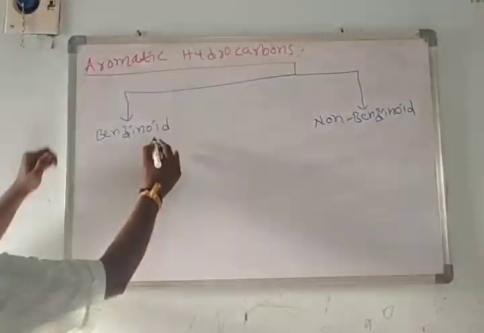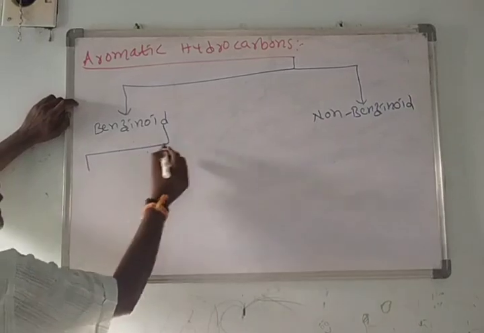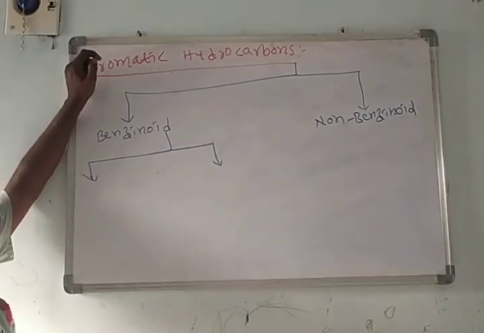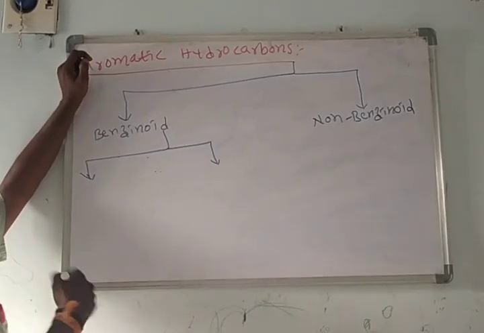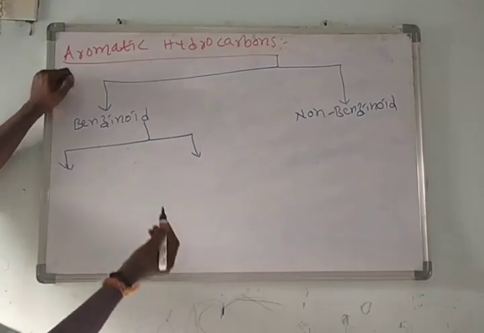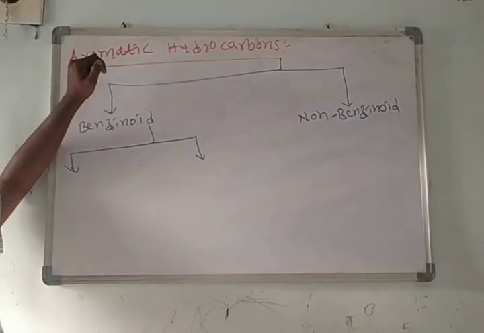Again, benzenoid aromatic compounds are classified into two types. One of the best examples is benzene.